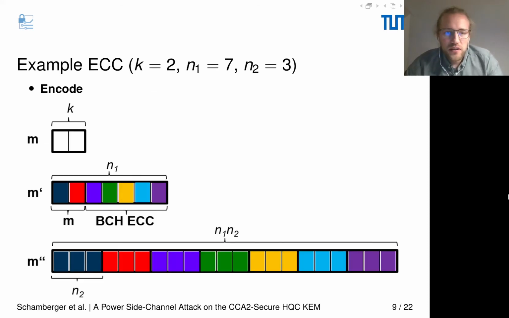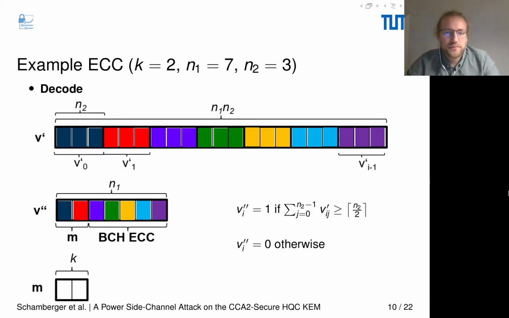Here you see a simple example where k equals 2, so we have a message of size 2, a combined BCH code word of size 7, and a repetition code of size 3. So how does the process work? We have our m of size k, which then gets encoded with the BCH code. So it's m and some error correction information of size n1, which is the size of the BCH code word. And this is then encoded with the repetition code. So each individual bit is repeated 3 times as the repetition code size is 3.